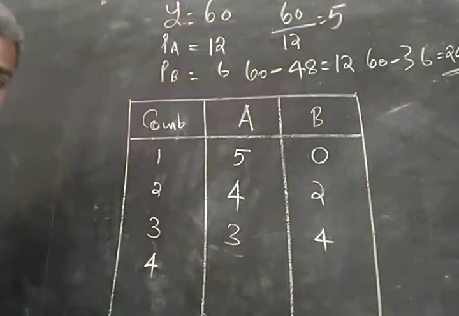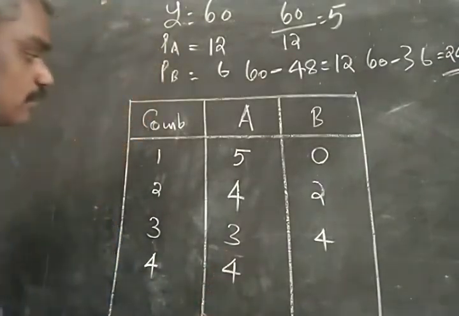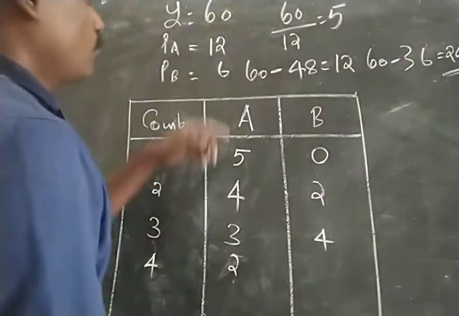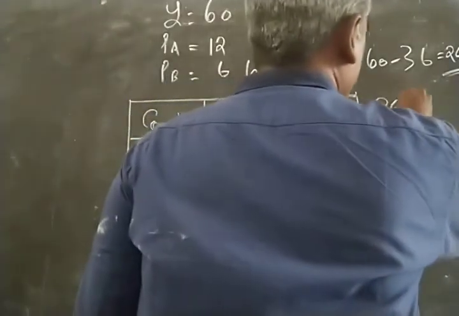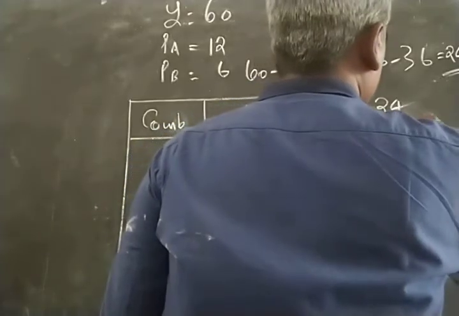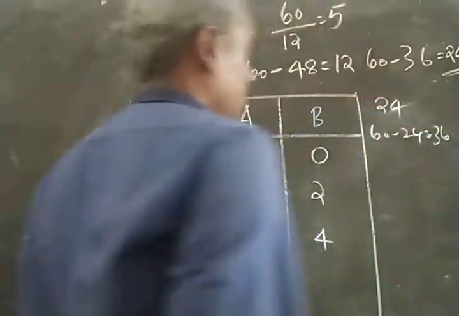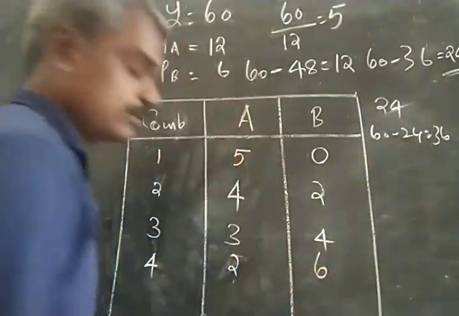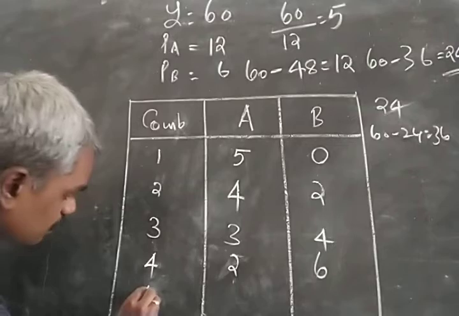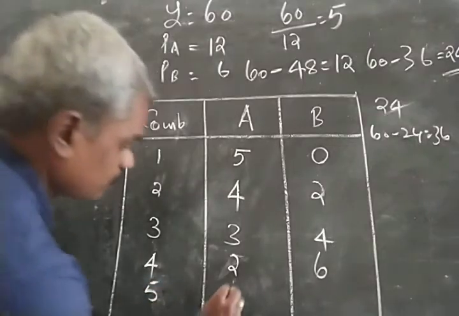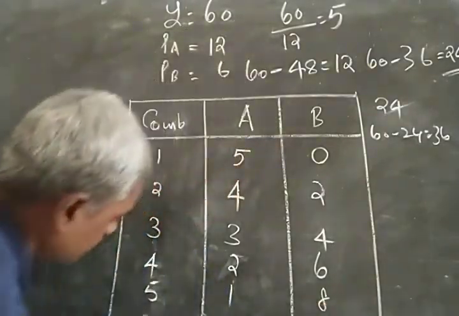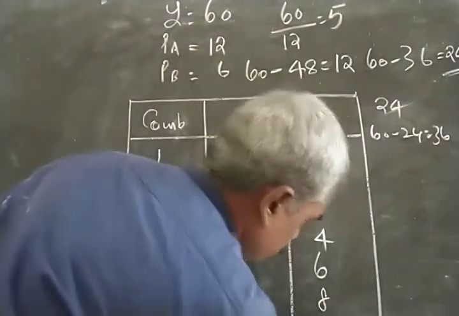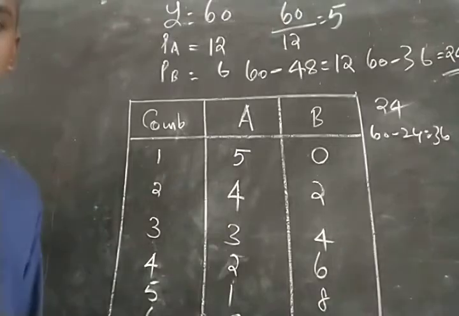The fourth combination is buying only 2 units of A, for which he spends 24 rupees. 60 minus 24, the balance is 36 rupees. With 36 rupees and the price of B as 6, he can consume 6 units of B. And if he consumes 0 units of A, then he can consume 10 units of B.